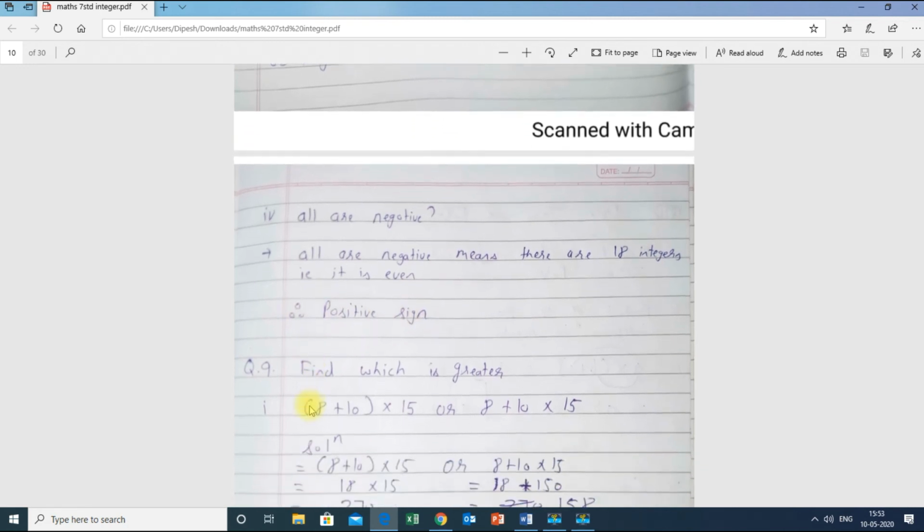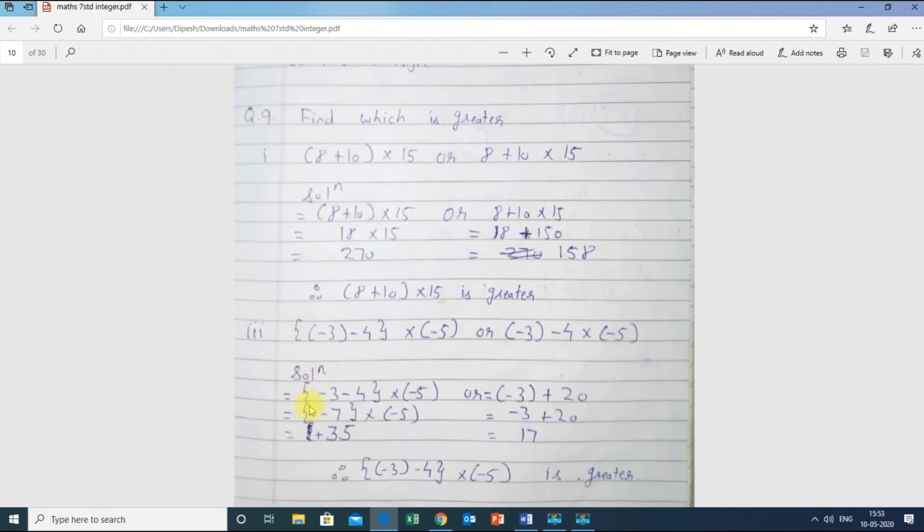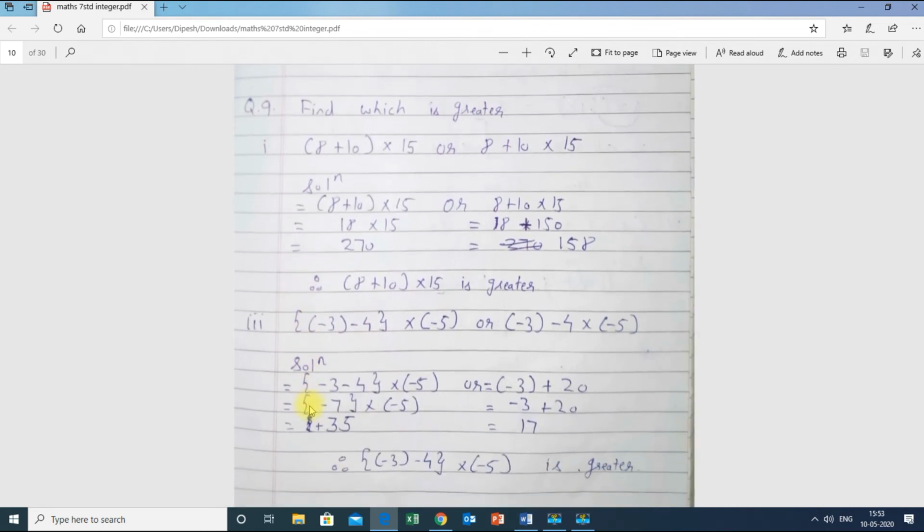Next, they are asking us to find which is greater. So what I will do is solve one by one. First I solve this particular part and then I will solve this particular part. As per BODMAS, we know that we have to solve the bracket first. Therefore I will solve 8 plus 10. So 8 plus 10 is 18. I have written the whole question in the first step, and in the second step I have just added up. 8 plus 10 is 18.